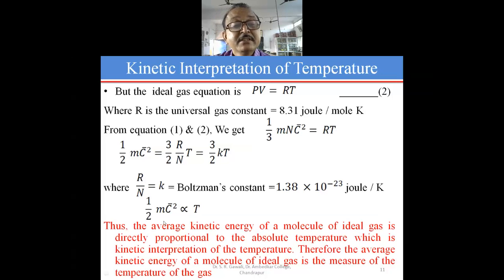If the average kinetic energy of the molecule is higher, then the temperature of the gas will be higher. So higher is the temperature, higher is the average kinetic energy, and vice versa.